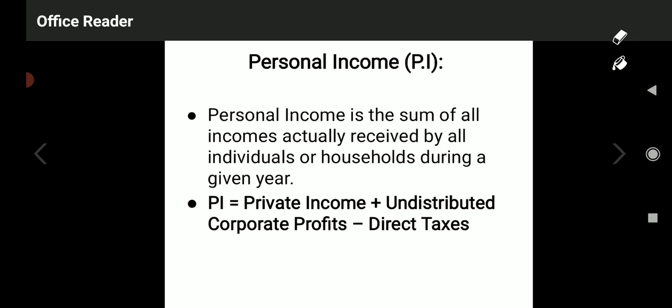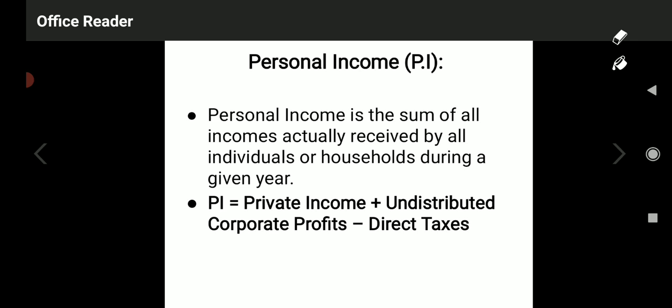Okay, personal income, dear students, is the sum of all incomes actually received by all individuals or households during a given year. It is very interesting. The sum total of income actually received by all individuals, the entire country's population. One's expenditure is others' income, I said.